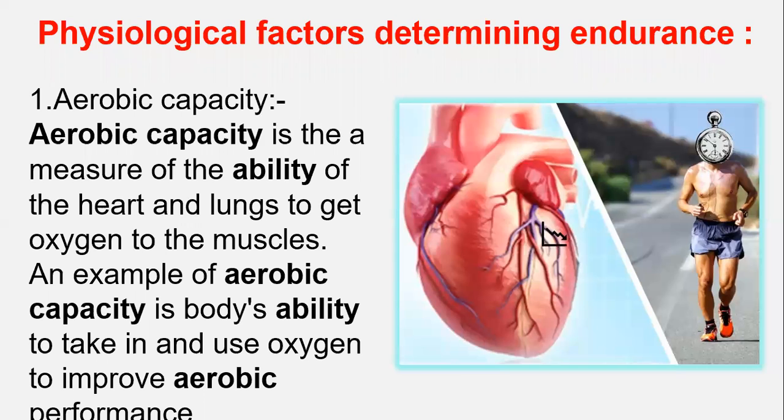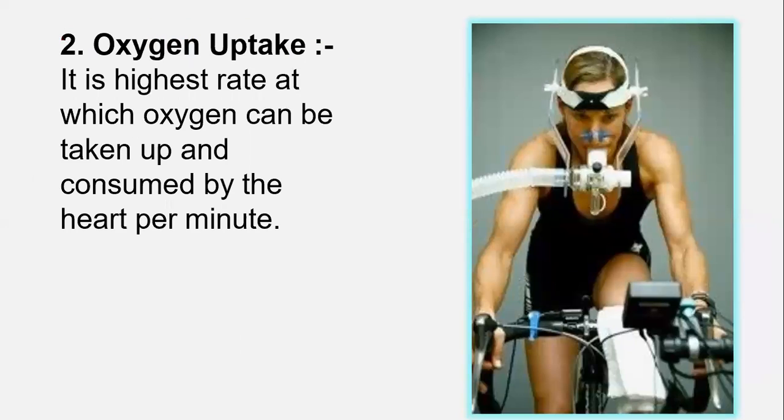These are physiological factors determining endurance, like aerobic capacity. It is a measure of the ability of the heart and lungs to get oxygen to the muscles. An example of aerobic capacity is the body's ability to take in and use oxygen to improve aerobic performance. Second, oxygen uptake. That is the highest rate at which oxygen can be taken up and consumed by the body per minute.